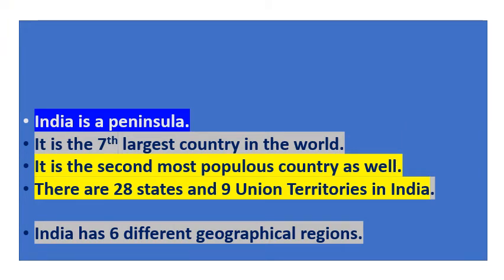Now let me summarize. India is a peninsula. Geographically, it is the 7th largest country in the world. In terms of population, it is the second most populous country in the world. There are 28 states and 9 union territories in India. India has 6 different geographical regions.